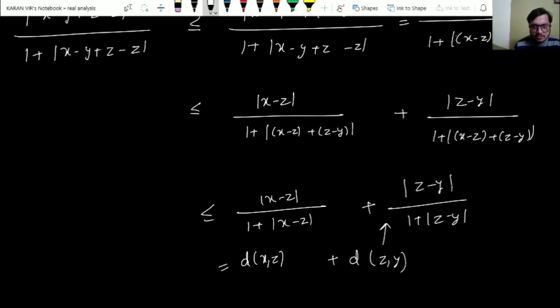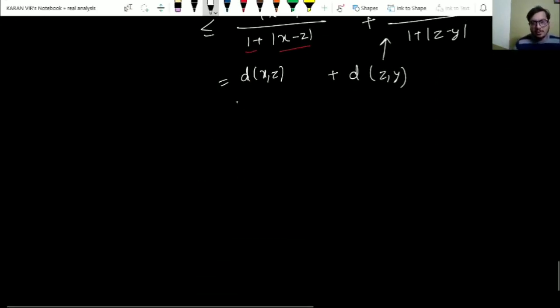Because in this term you can observe that we have three terms in the denominator, and in the next step we are just considering two terms in the denominator, so obviously this term will be larger than the previous term, right? And hence you have proved the triangle inequality also. So we can say that it satisfies all the axioms of a metric space, and hence we can say that d under usual upon 1 plus d under usual is a metric space.